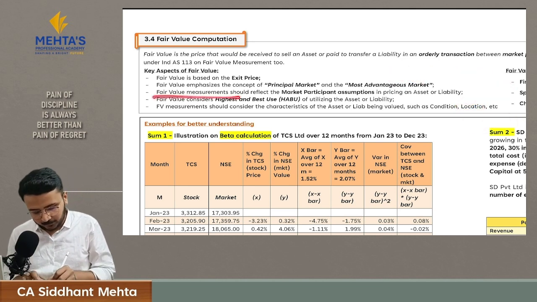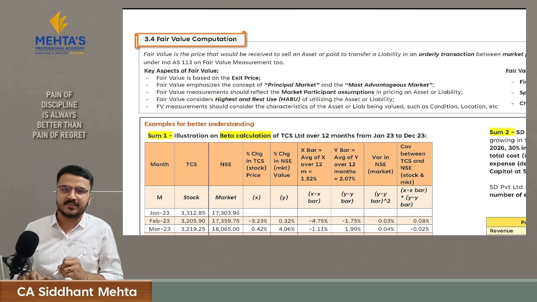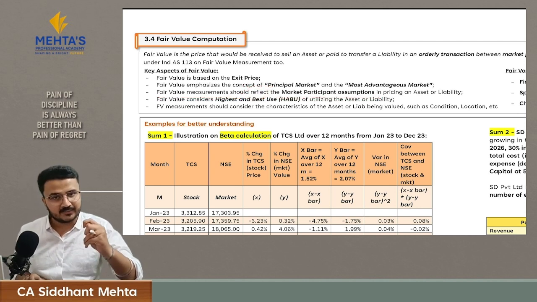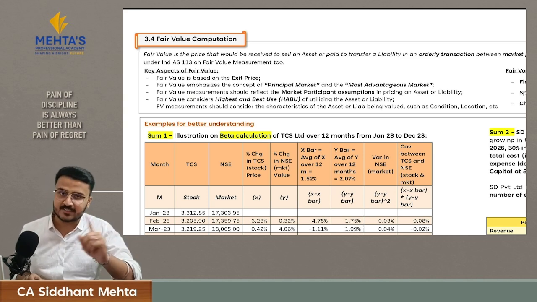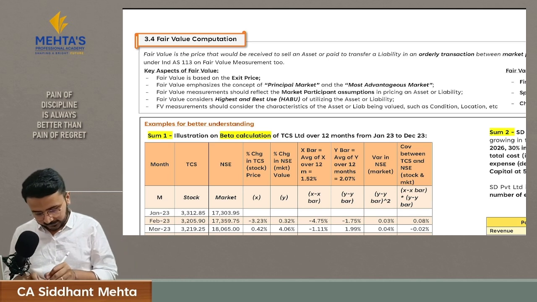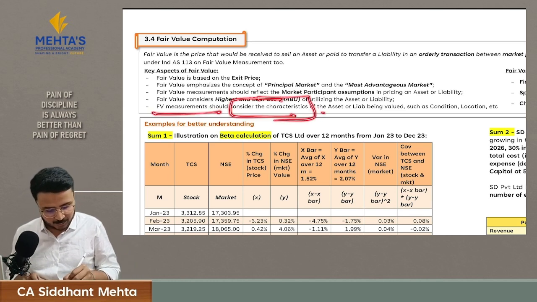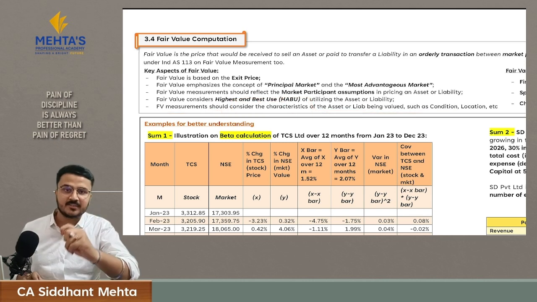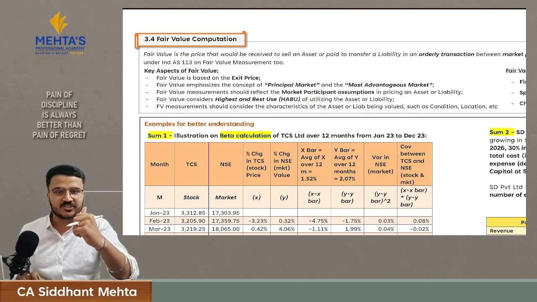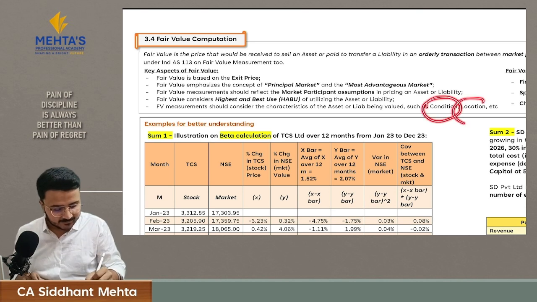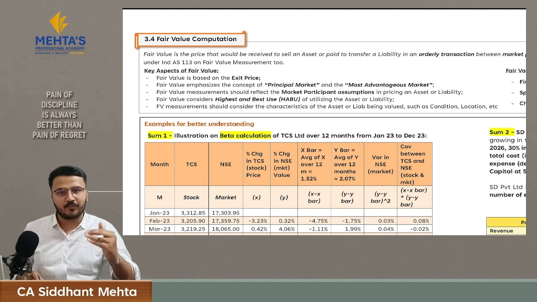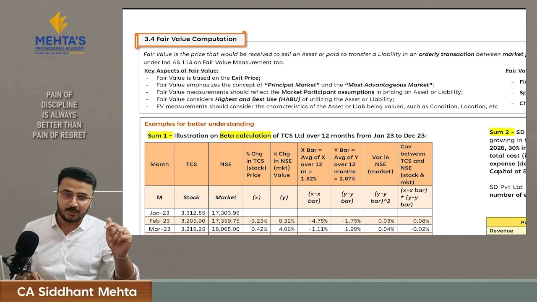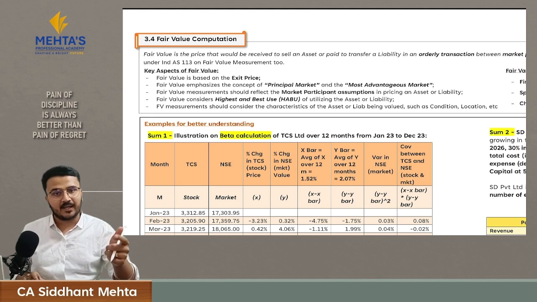Then in fair value measurement, we should reflect the market participant assumptions. That means fair value should be that value which the buyer is willing to give, and not what the seller is willing to charge. Then in fair value, we should also consider the characteristics of the asset or liability being valued. That means if there is any conditional or locational benefit, then you should also consider it at the time of calculation of fair value. If I have one plot, besides which a new 5-star hotel got constructed, because of that my plot value gets increased, I will consider this locational advantage at the time of calculation of fair value.